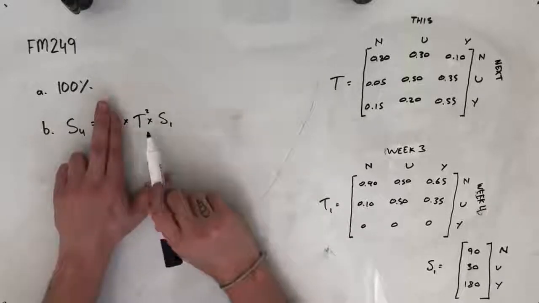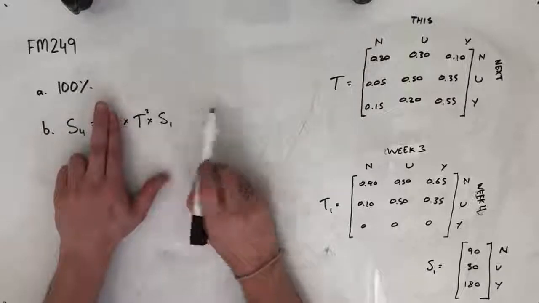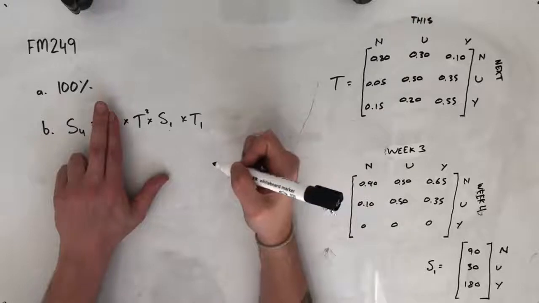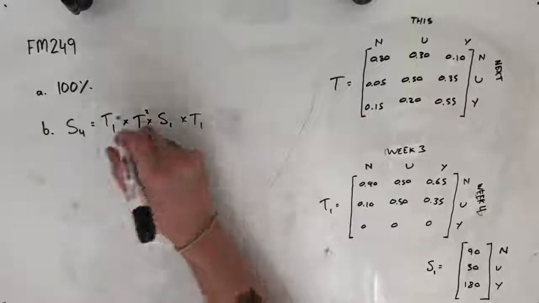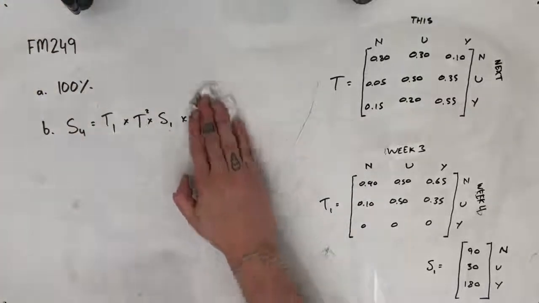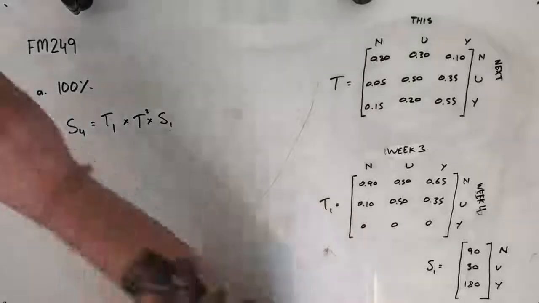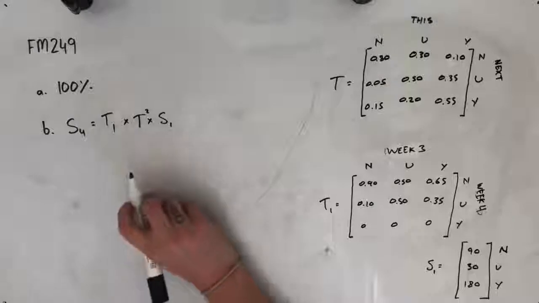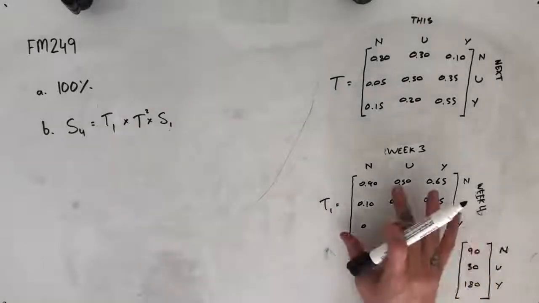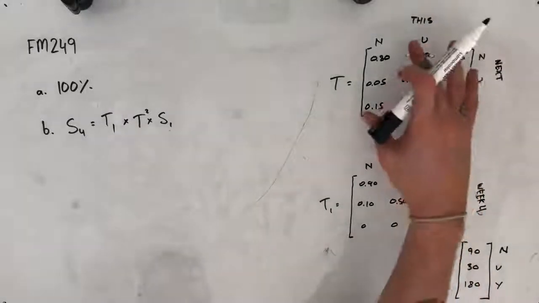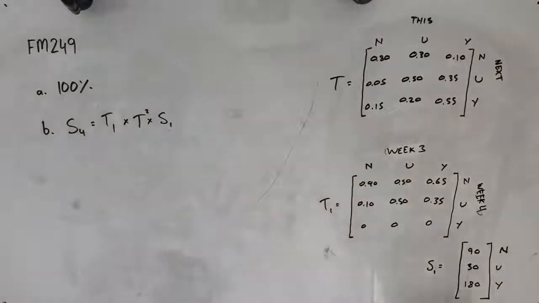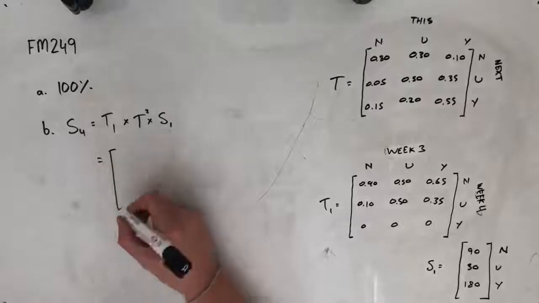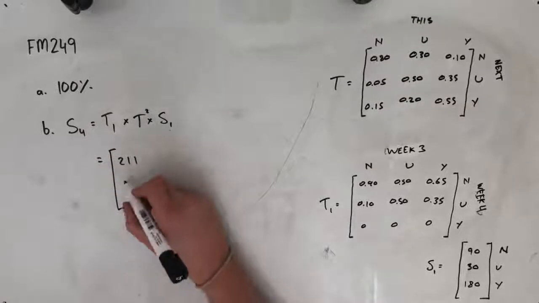And of course we couldn't apply the transition matrix to the other transition matrix over here to get our next answer because that wouldn't be defined. We've got to add it to the left. So we're kind of going a little bit of a reverse maneuver there, writing from the right to the left. But that's the logic there. So plugging this transition matrix once, this one twice, and multiplying that with our state matrix for week 1, we should get an answer in the form of a matrix that looks like this.